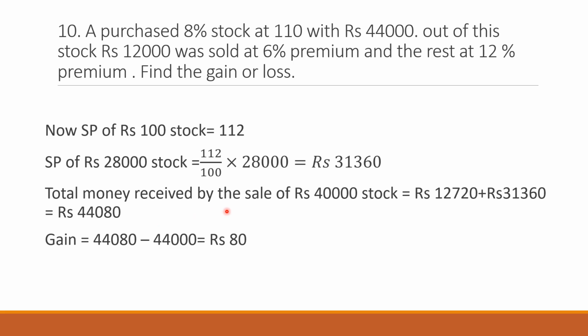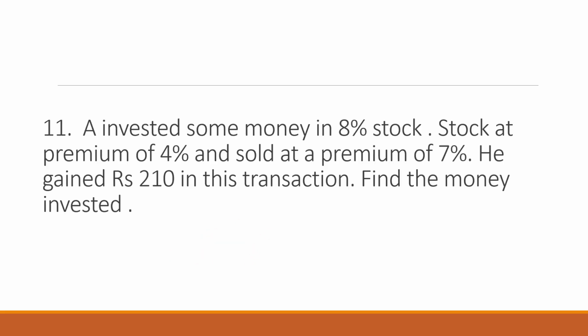So what is the total money received by the sale of 40,000 stock? It is 12,720 plus 31,360, which is 44,080. So what is the net gain? 44,080 minus 44,000 which he initially spent. Answer is rupees 80. Next question.